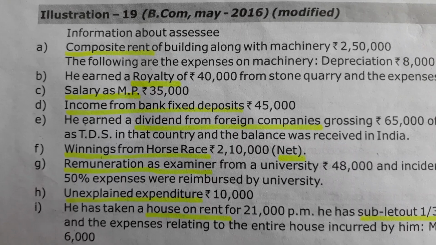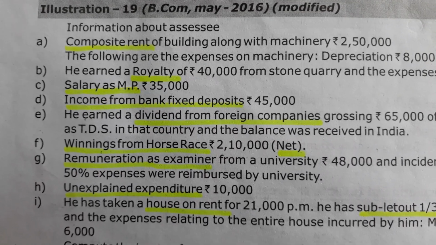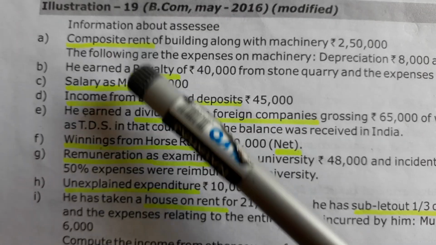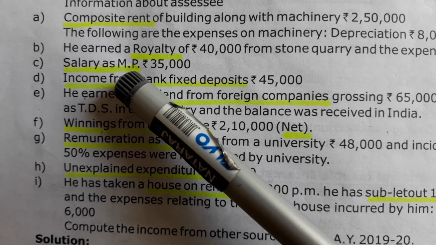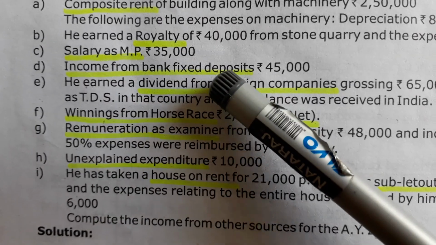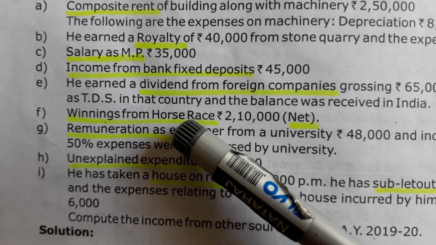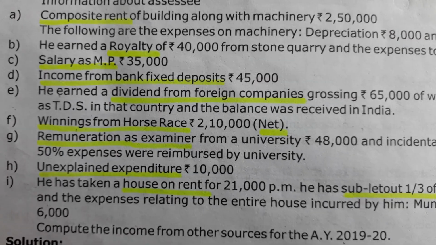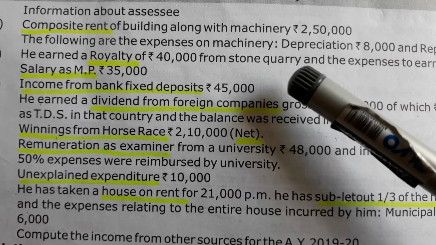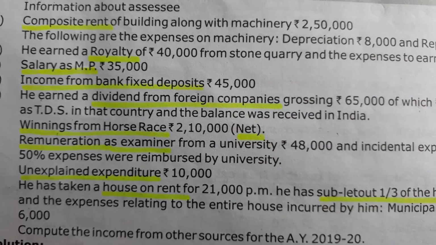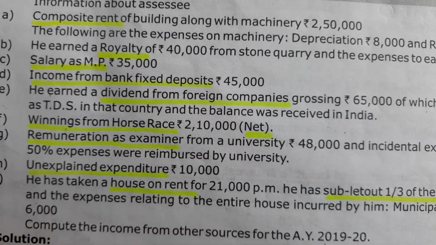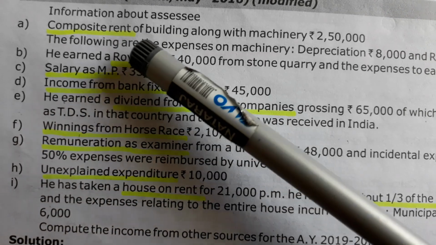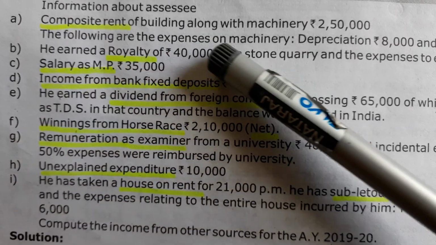Information about the assessee. Different types of incomes are given in this problem, which are taxable under the head income from other sources, such as composite rent, royalty, salary of MP, income from bank fixed deposits, dividends, horse race winnings, and so on. We have to calculate all of these separately. In some of the incomes, expenditure is also given, and you can do it in two ways. Expenditure totally you can deduct at the end, or else in each problem you can deduct the expenses directly